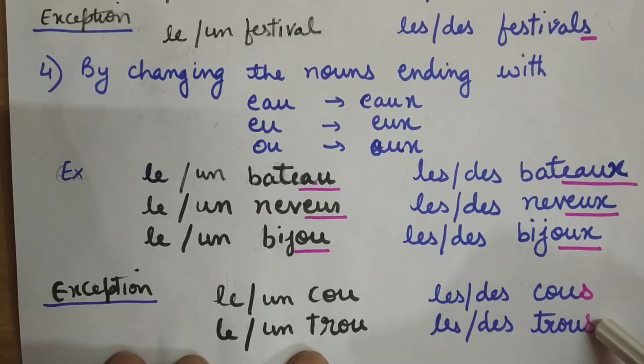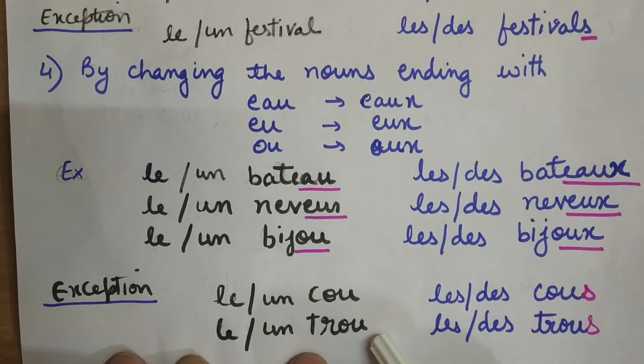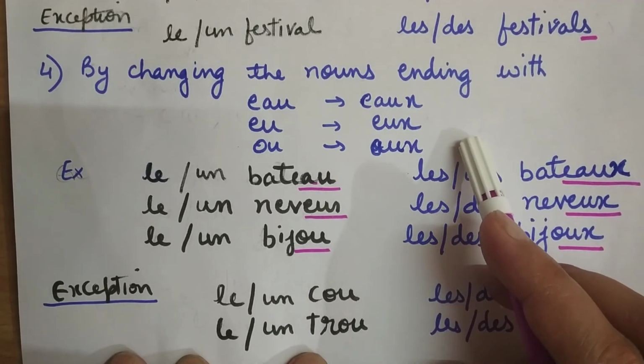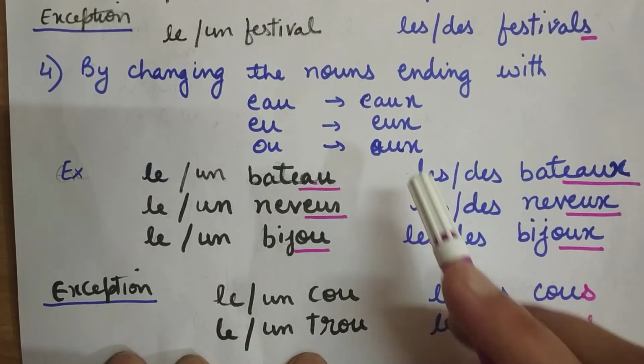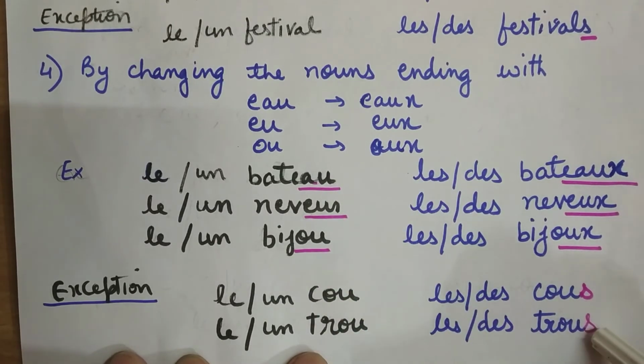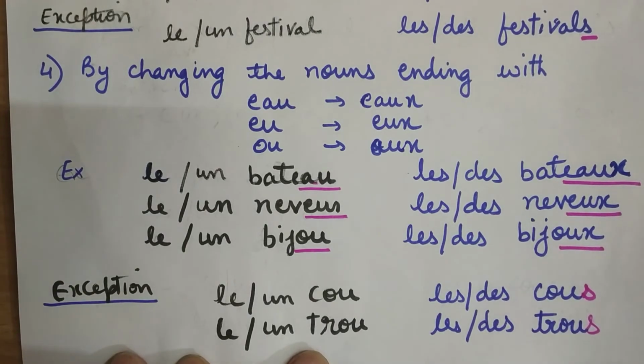Okay, remember this. They are ending with OU. We started with the point that OU changes to OUX, but they take S. They are exceptions. Is it clear, everybody? Just remember it. And there are other exceptions also. We will study them in the class.